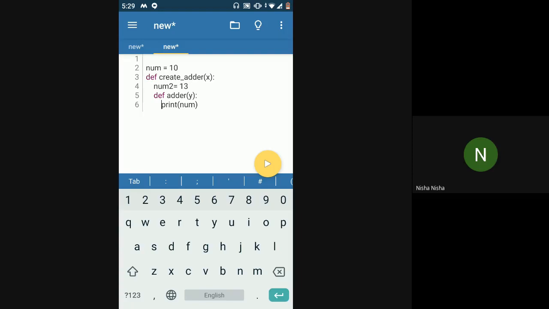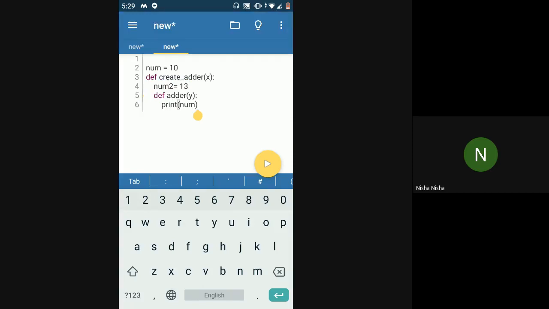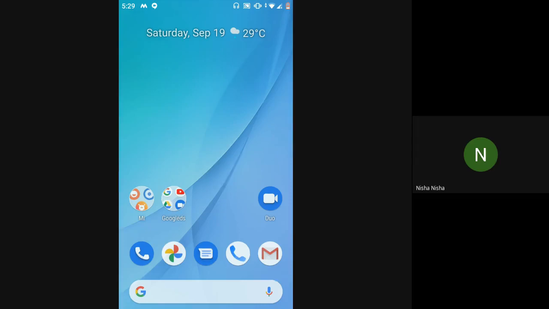So when I define a variable inside one scope, that variable can be accessible anywhere inside of that scope. In this case, if I am declaring a function, create adder has a scope of its own. Like these three lines are the scope. So even if I have a nested function, that nested function is also a part of the outside function only, right? So whatever variables are defined in the outside function will be accessible inside my inner functions, right? Maybe I'll just go to docs and check.